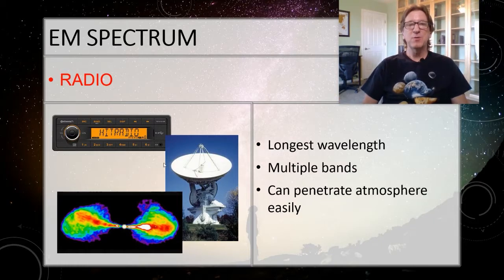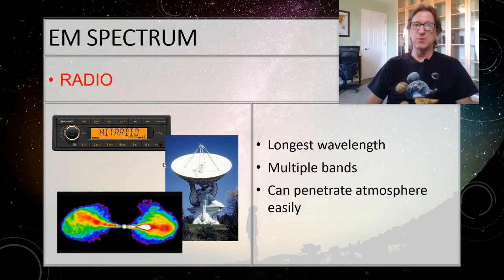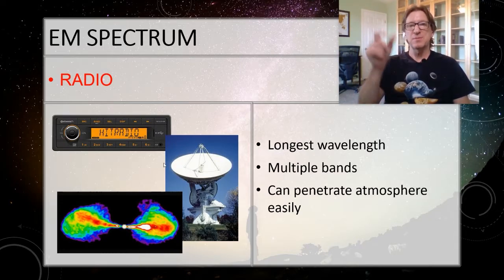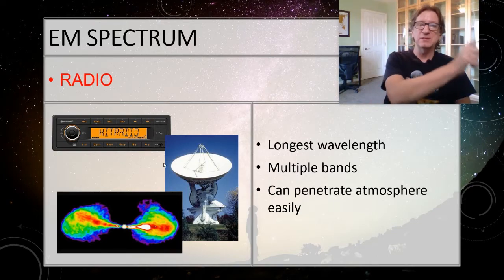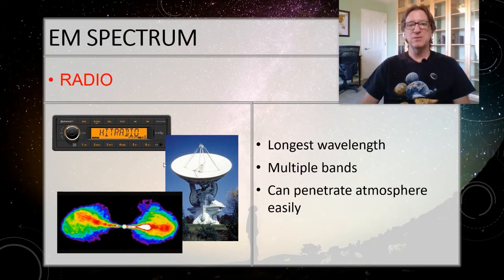Even redder than microwave, the reddest light of all is radio. And as I said, radio goes on and on forever. It's the longest possible wavelength. Lots of different bands. We talked about the FM band, the shortwave band, the citizens band. All these different types are really just different wavelengths of light that's coming in. We also use it in radio astronomy because, as you can see in the picture here, and we'll be doing some work with this later on in the semester, this is actually a galaxy right here.